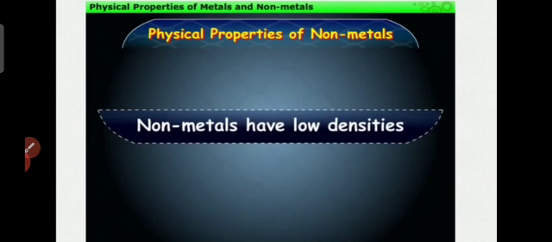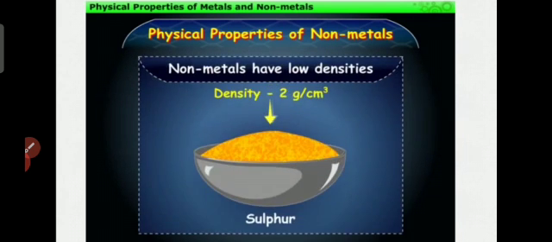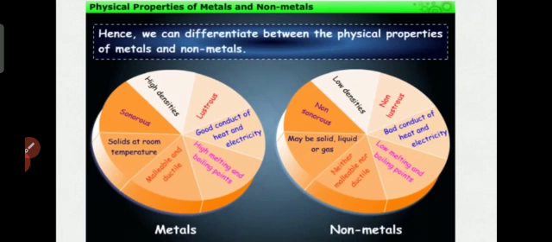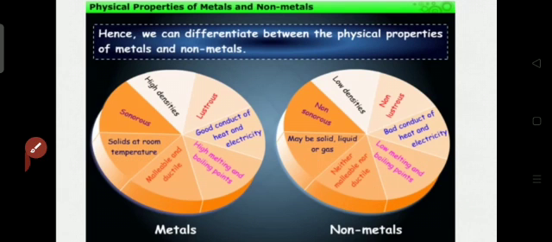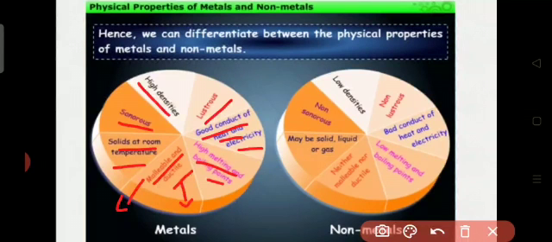Non-metals have low densities, lower thickness. Sulfur density is 2 gram per centimeter cube, very low. So, the properties of the non-metals: they may be solid, liquid or gas.